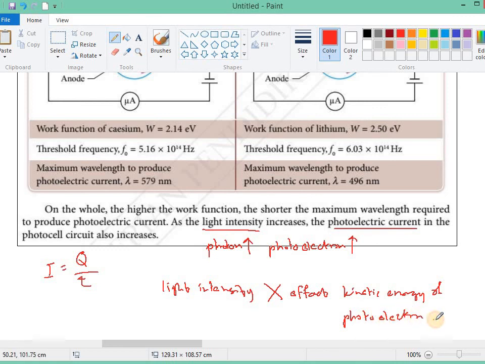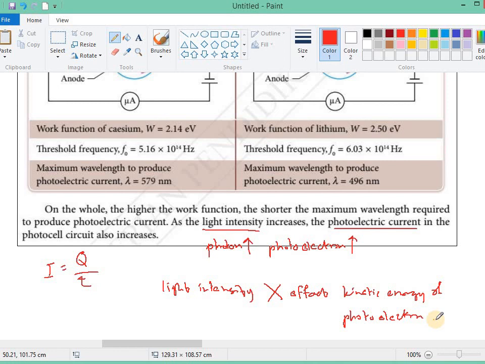That means greater light intensity can increase the number of photoelectrons, but the kinetic energy of the photoelectron has no effect. One more time: greater light intensity, more photoelectrons, but photoelectron kinetic energy does not increase.